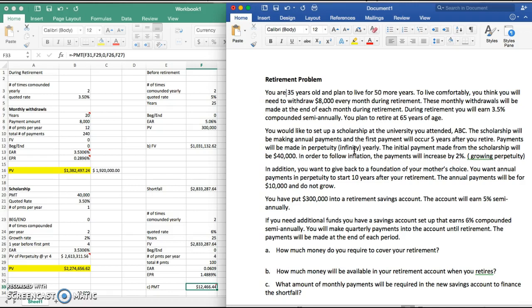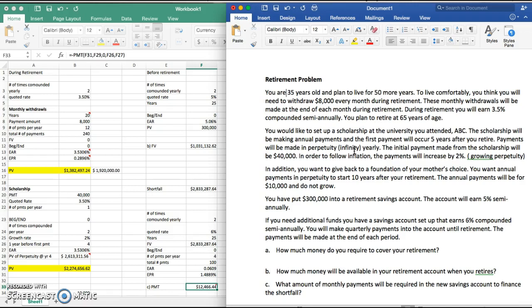So the next part: in addition, you want to give back to a foundation of your mother's choice. You want annual payments in perpetuity to start 10 years after your retirement. The annual payments will be for $10,000 and do not grow. So this is not a growing perpetuity, but just a regular perpetuity.